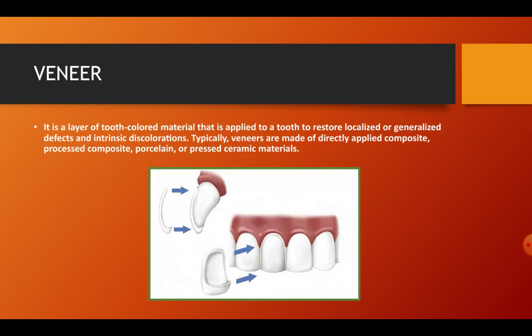Then there is veneering. What is a veneer? It is a layer of tooth-colored material which is applied to a tooth to restore localized or generalized defects and intrinsic discolorations. So here a layer of tooth-colored material, which can be seen in this diagram, is applied to the tooth to restore the localized or generalized defects and also intrinsic discolorations. Typically, the veneers are made of directly applied composite, processed composite, porcelain or pressed ceramic materials.